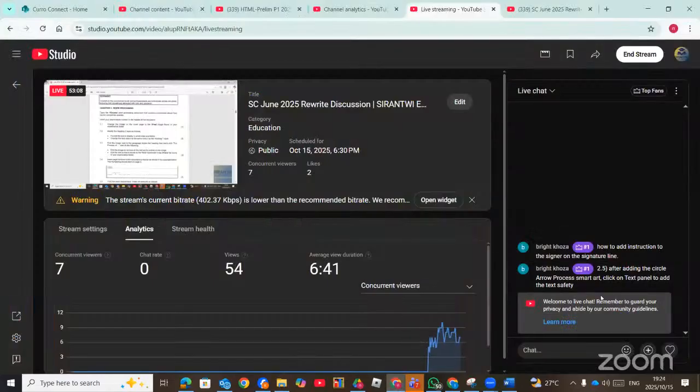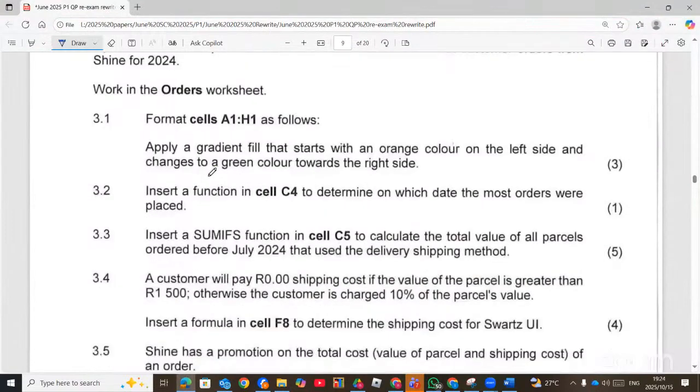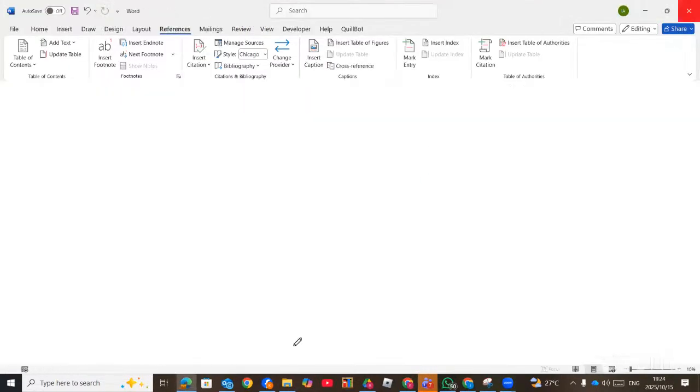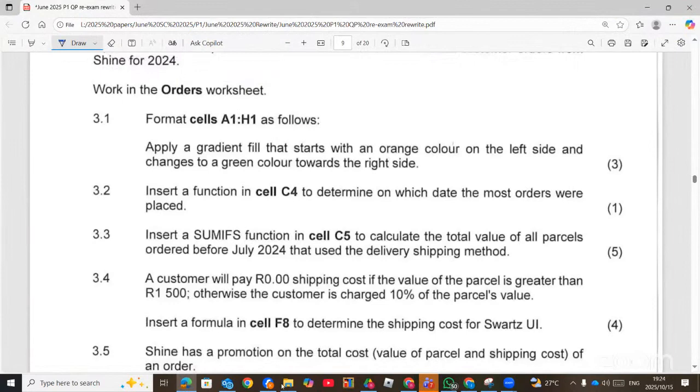Don't forget, if there are any questions, you can just put them there and I'll address them. Then we proceed to question 3, which is 3 orders. We are done with Microsoft Word, so we are moving straight to spreadsheet, which is question 3.